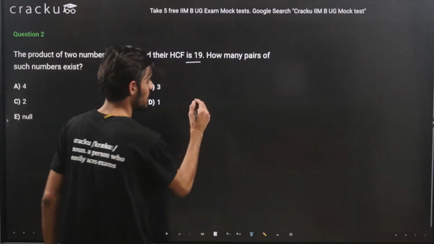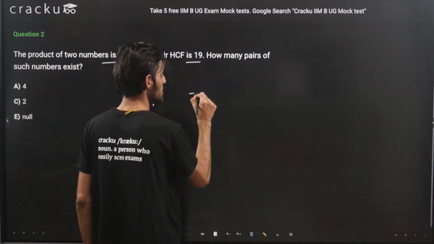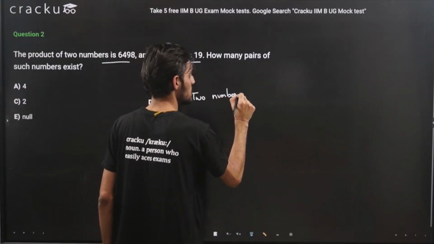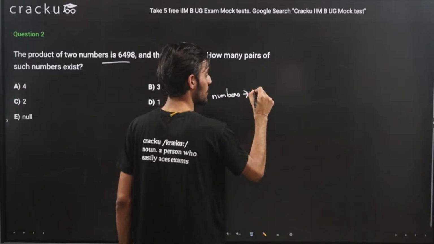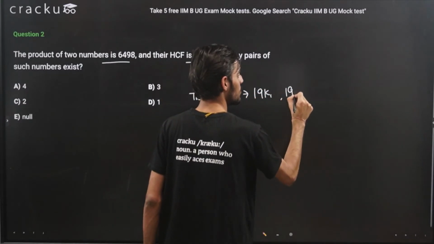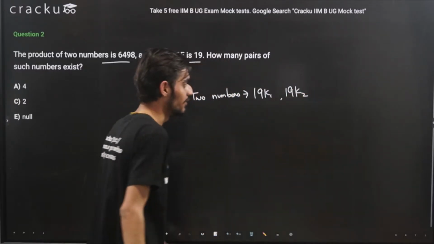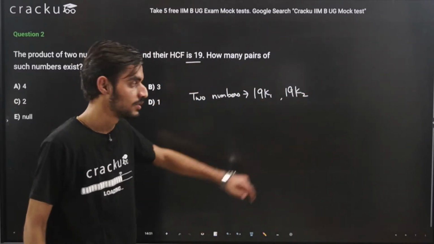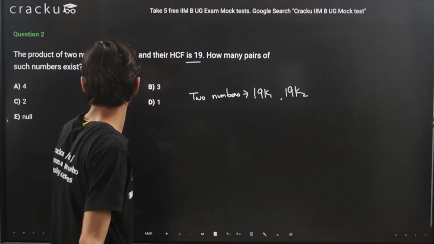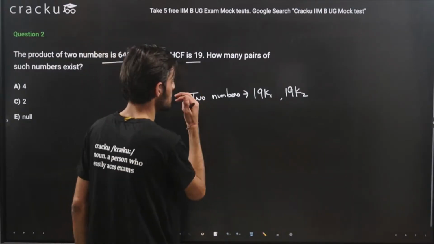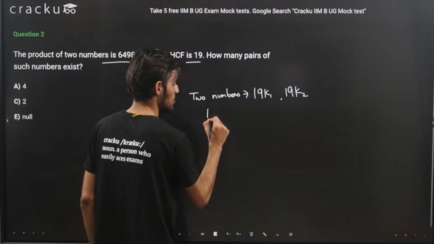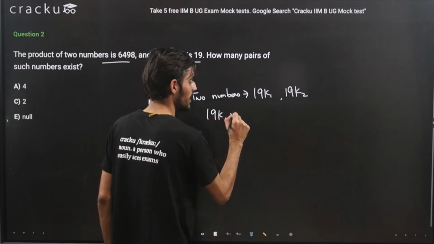For example, let's say the two numbers be 19k1, k1 I can take. Okay, the second number I can take is 19k2, where k1 and k2 are co-prime numbers. So we can represent the numbers in the form of its HCF. So we are told the product of the numbers is 6498. So just try to apply this because the numbers are 19k1 and 19k2. So 19k1 multiplied by 19k2.